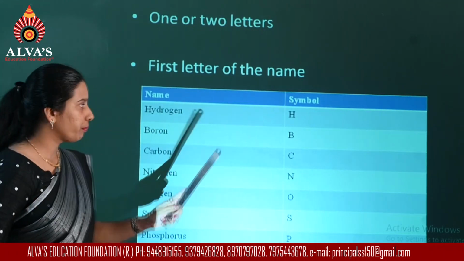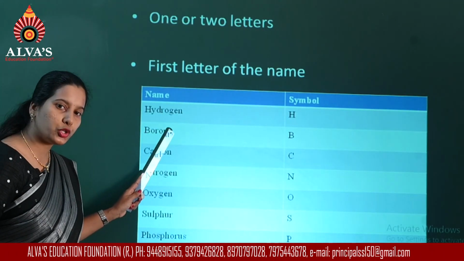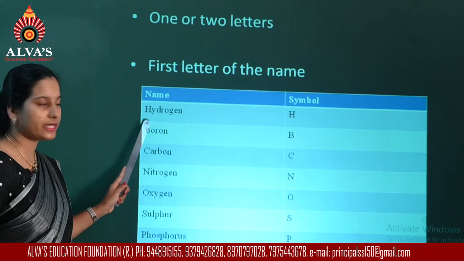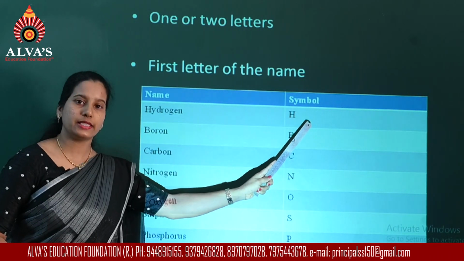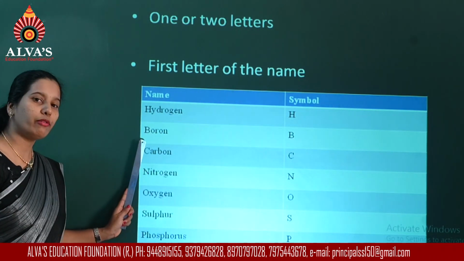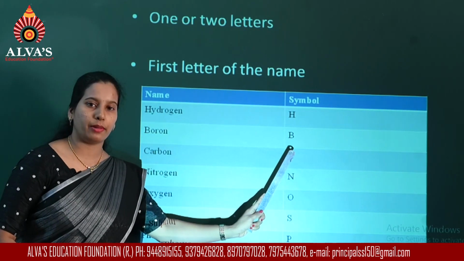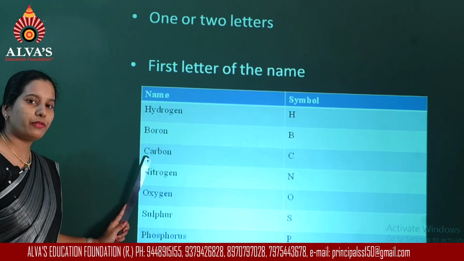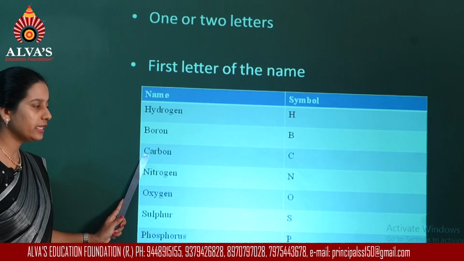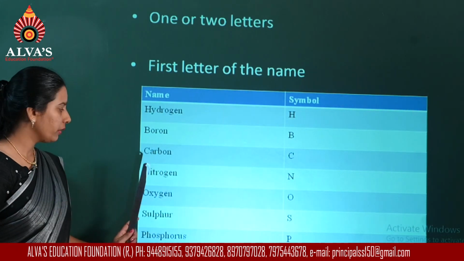Example for this, you can consider hydrogen, where the first letter H is taken as a symbol. In the case of boron, the first letter B is taken as a symbol. In the case of carbon, we consider C as a symbol.